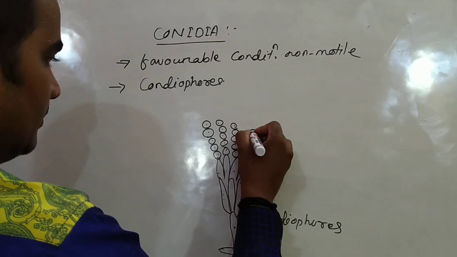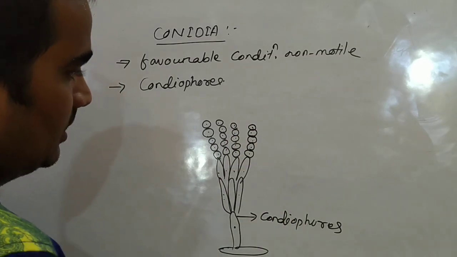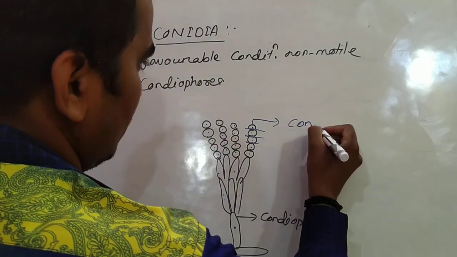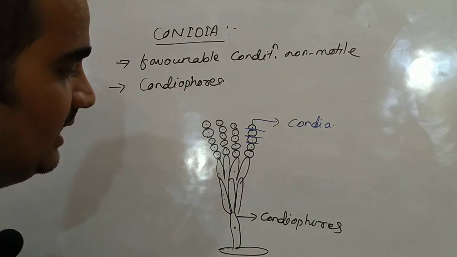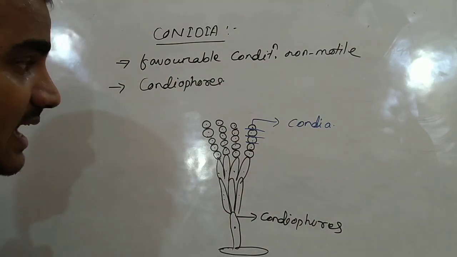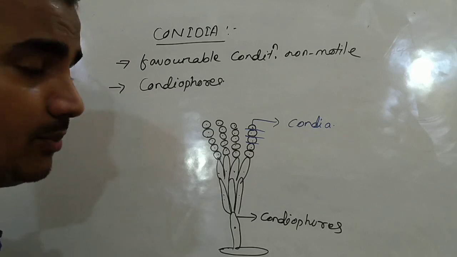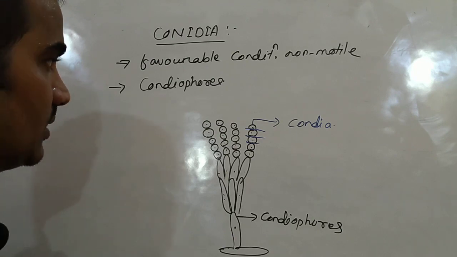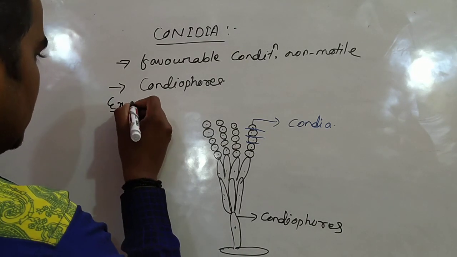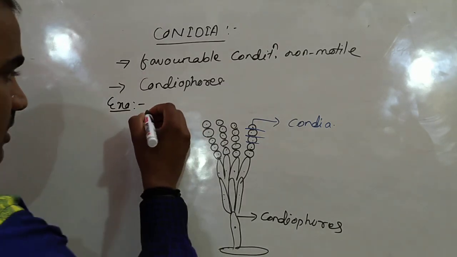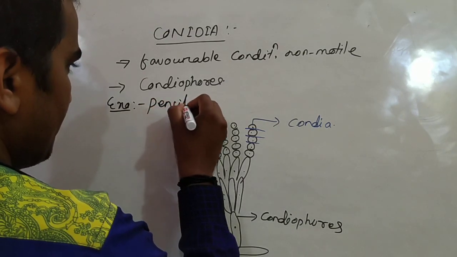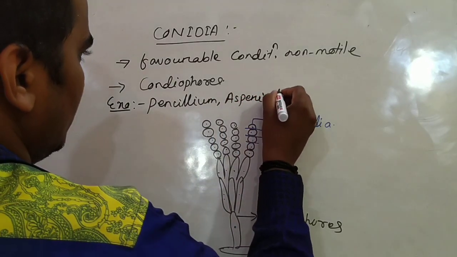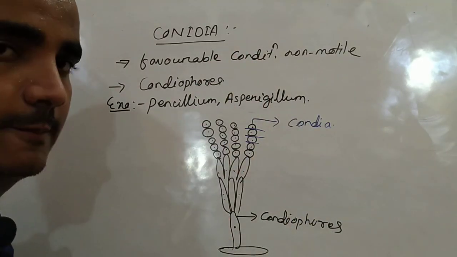When the conidia are mature, each conidium is separated from the chain. Now these conidia get released from the conidiophores and are carried away by wind. When fallen on a suitable substratum, they germinate to a new mycelium. The examples of organism which reproduces by conidia are Penicillium and Aspergillus. These are the fungi which reproduce by conidia.